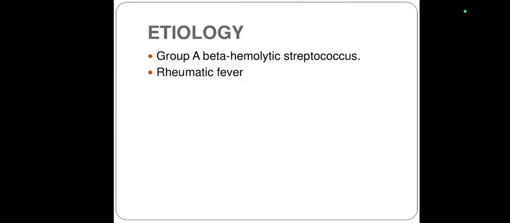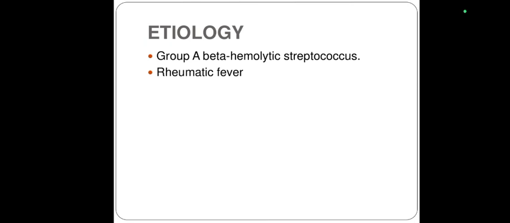Regarding the etiology, as it is a complication of rheumatic fever, the first etiological factor is group A beta hemolytic streptococcus. Group A beta streptococcus infection leads to antibody production, and an autoimmune defense mechanism is initiated, which leads to rheumatic fever.